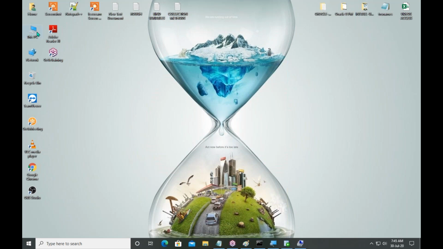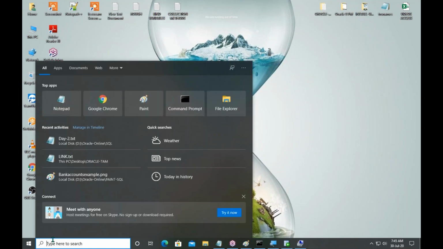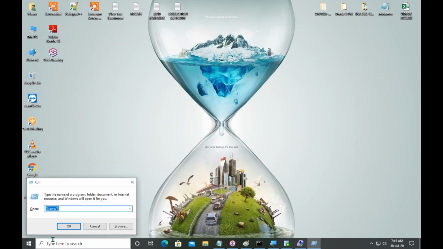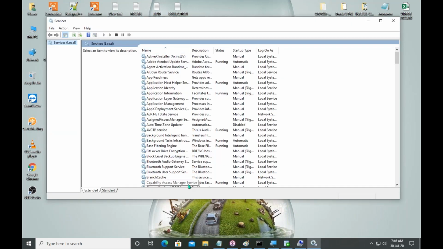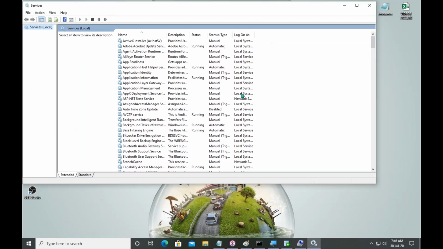Windows 10 means then you can see it, or otherwise go to the search window, open the run window, and type services.msc, and select it. Then also it will open the services window. Then also you can see service names.